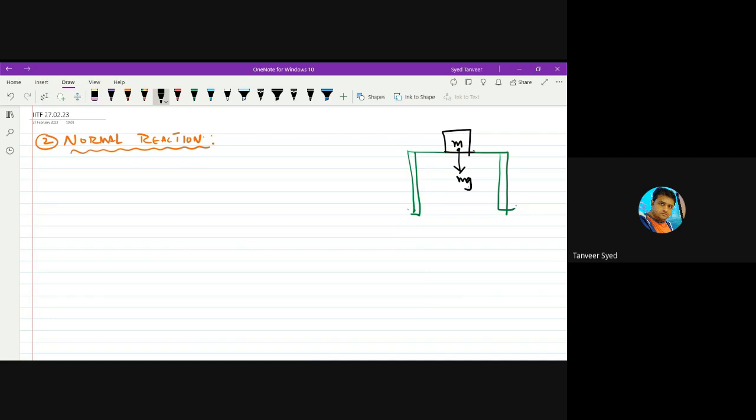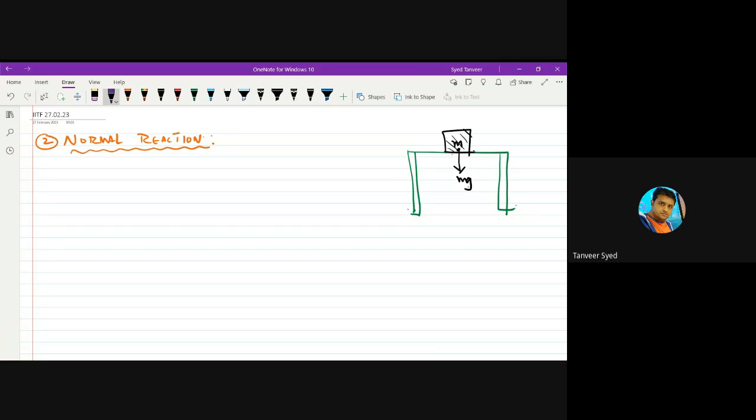If force acts on a body, the body should get accelerated according to second law, F equal to ma. But this body is not getting accelerated. It is at rest. This can happen only when the weight of the body is balanced by some other force. Basic point, only a force can balance another force.